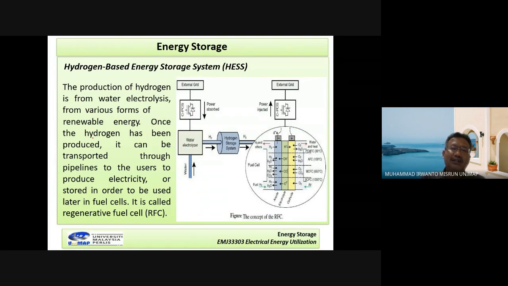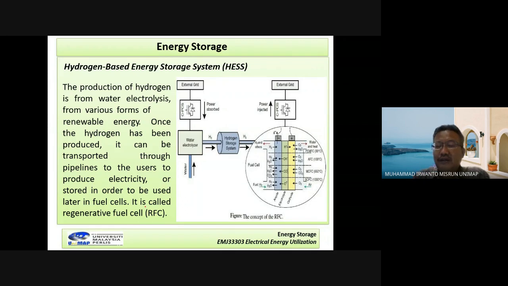Once the hydrogen has been produced, it can be transported through pipelines to the user to produce electricity or stored in order to be used later in a fuel cell. It is called a regenerative fuel cell, RFC.